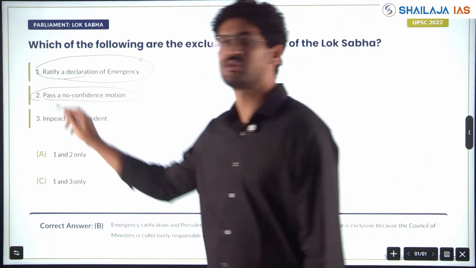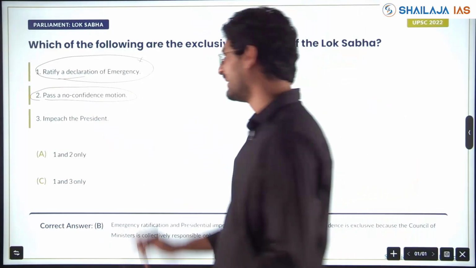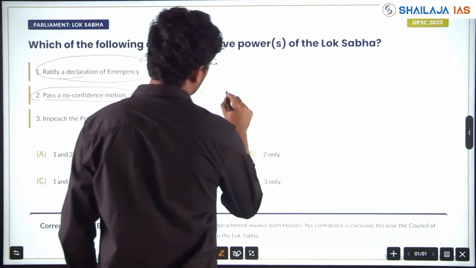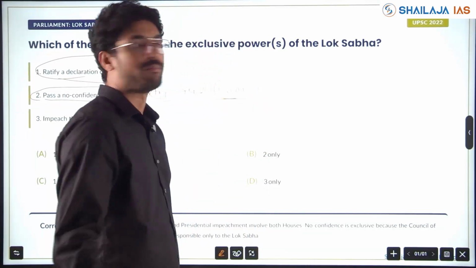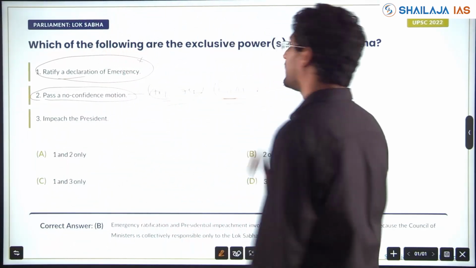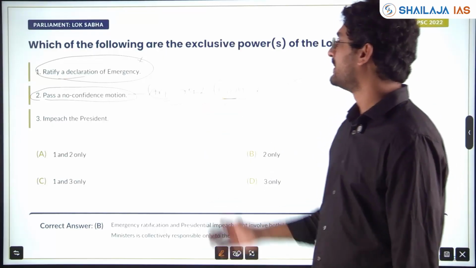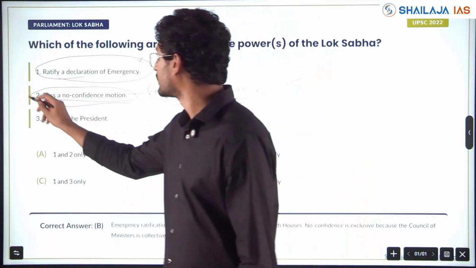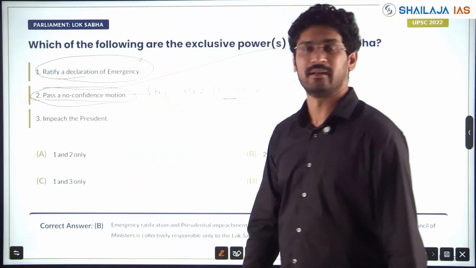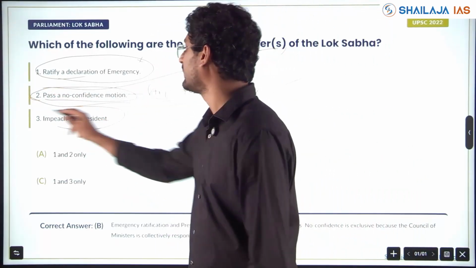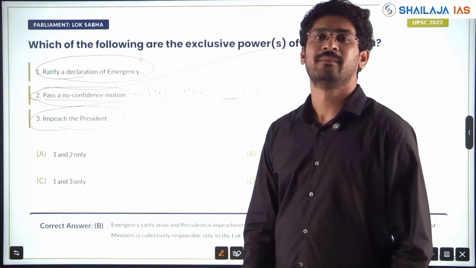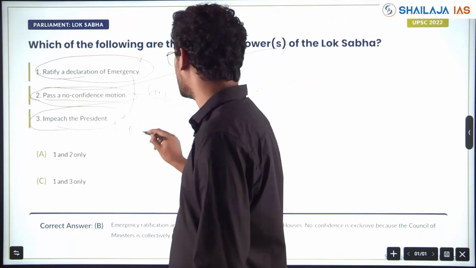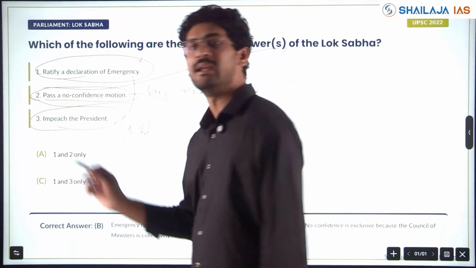Pass a no confidence motion. Yes, theme repeated. My friends, Article 75, collective responsibility of Council of Ministers. No confidence motion can be passed here. And Council of Ministers are responsible to Lok Sabha directly. So, no confidence motion is with respect to Lok Sabha, right? Impeaching of the President. Federal in nature. President represents the entire India. Rajya Sabha is nothing but Council of States. So, they also have equal power in impeaching the President.